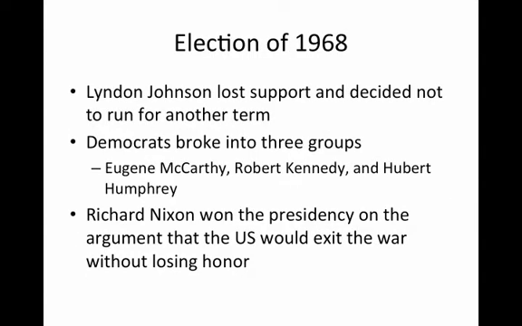The election of 1968. Lyndon Johnson lost support and decided not to run for another term in 1968. The Democratic Party at that time broke into three groups. One supported the Vice President Hubert Humphrey, another group supported Eugene McCarthy, and a third, Robert Kennedy.